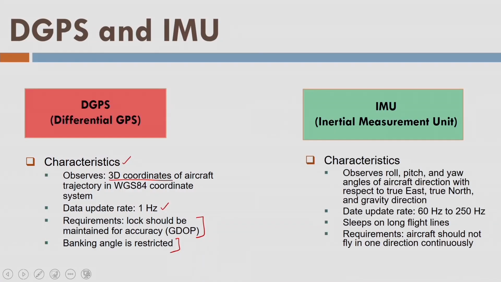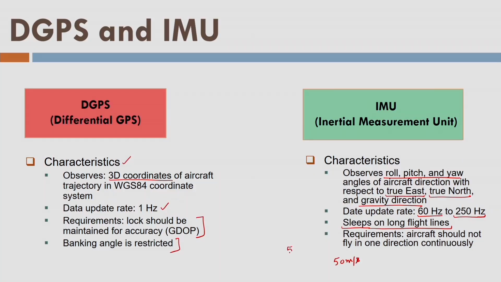Let us see the characteristics of the IMU. It observes the roll, pitch, and yaw with respect to true east, true north, and the gravity direction. Data rate is 60 Hz to 250 Hz. It depends on which quality of the IMU you are using. Now there is another problem with the IMU. It sleeps on the long flight lines. What's the meaning here? If the aircraft carrying the IMU is continuously traveling in one line in one direction for more than 15 minutes, IMU will start accumulating the errors. And that is the problem with the IMU. And as a result, we should regularly turn the aircraft so that IMU should not sleep.